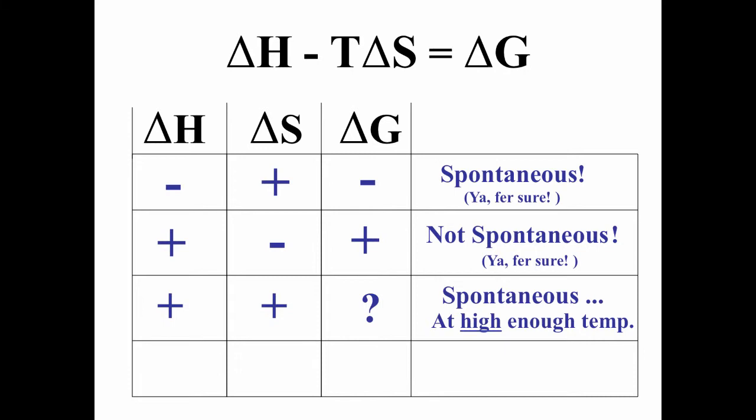And if you look at the equation and think about what would happen when your temperature gets higher or lower, you can conclude that the delta G value will be negative if the temperature is high enough, if we have positive delta H and delta S. And if we have negative delta H and delta S, then the delta G could be positive or negative, but if the temperature is low enough, we'll get a negative delta G and therefore a spontaneous process.